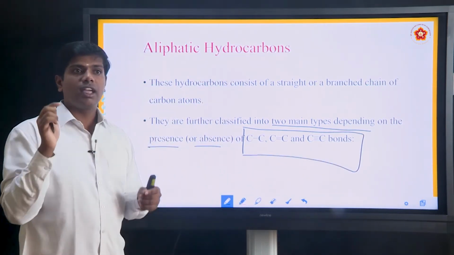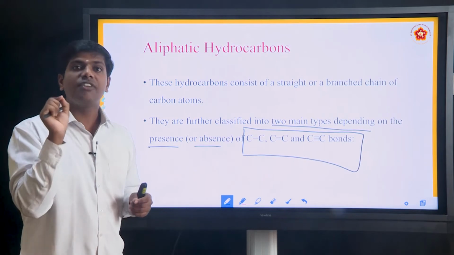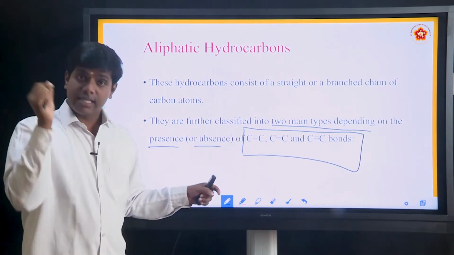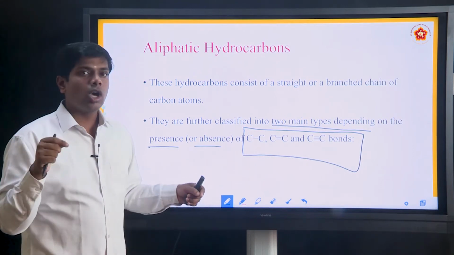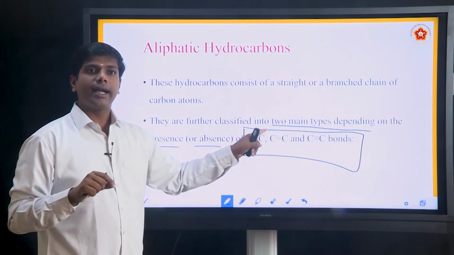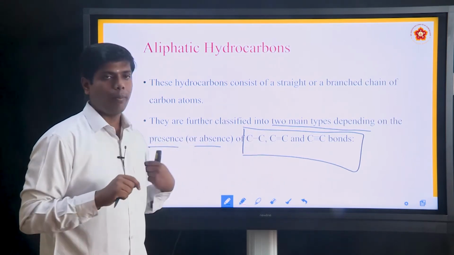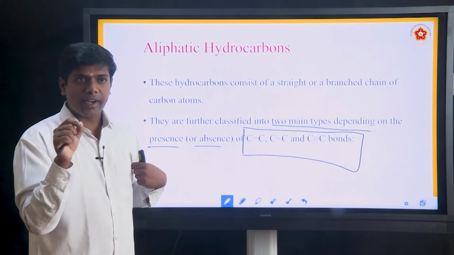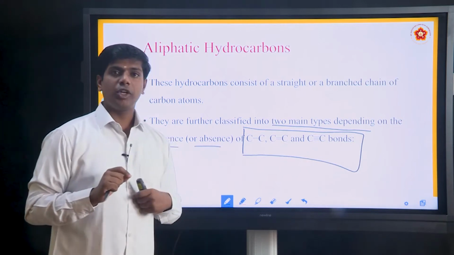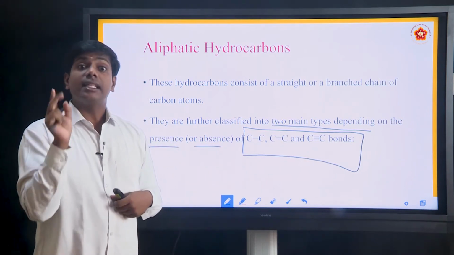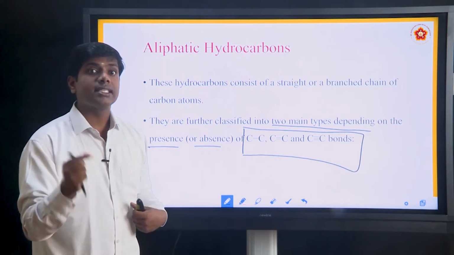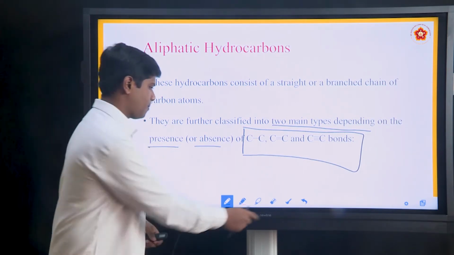If between two carbon atoms there is a single covalent bond, they are generally called saturated compounds, also alkanes. If there is a double covalent bond, they are unsaturated compounds called alkenes. If there is a triple covalent bond, they are unsaturated and are called alkynes.